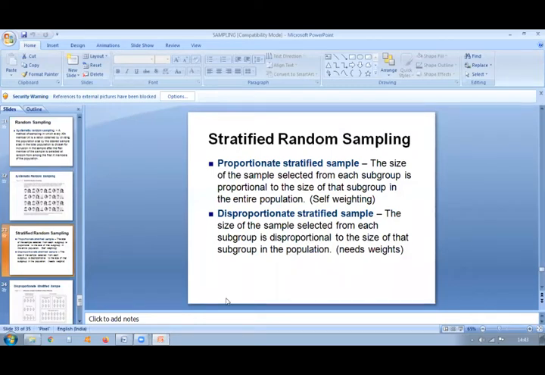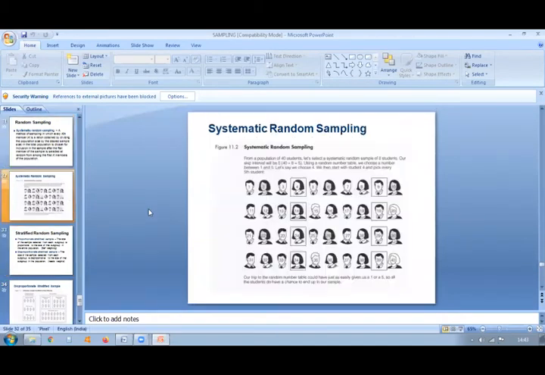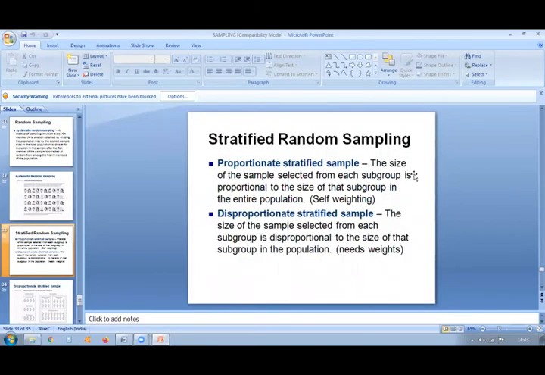So the size of the sample selected from each subgroup is proportional to the size of that subgroup in the entire population. Self-weighing, in the sense that we have seen in the population, how many are there in each subgroup, the size of the subgroup.